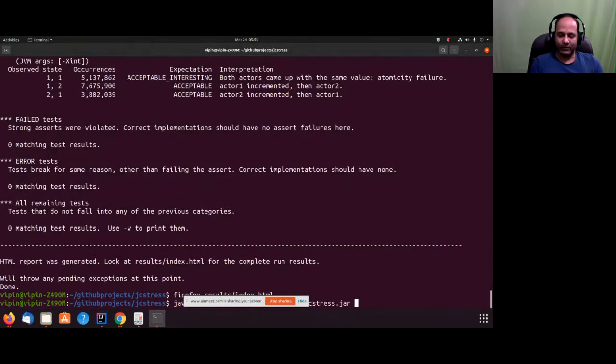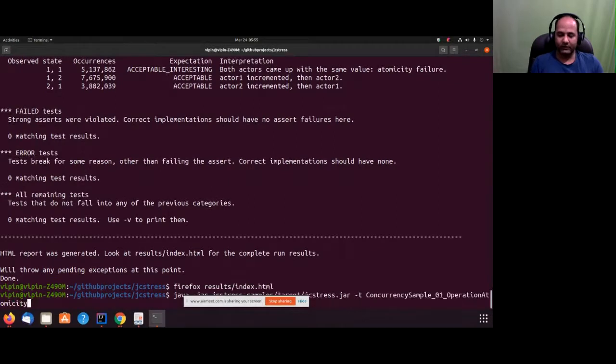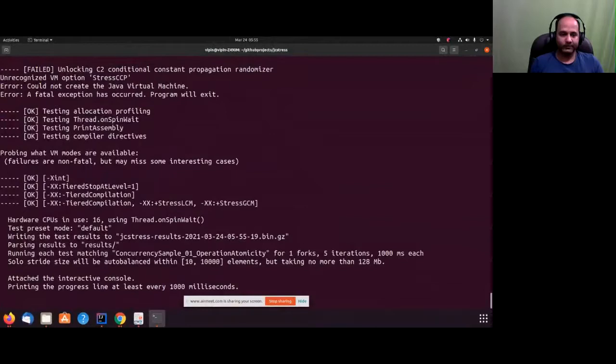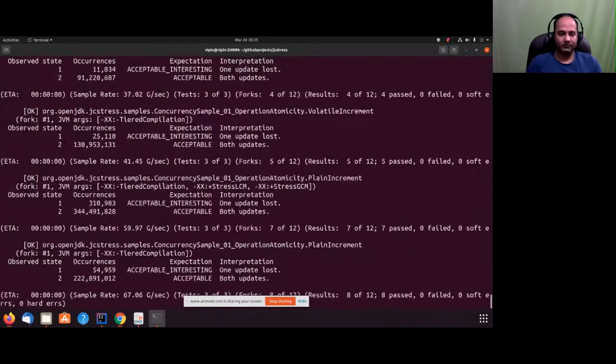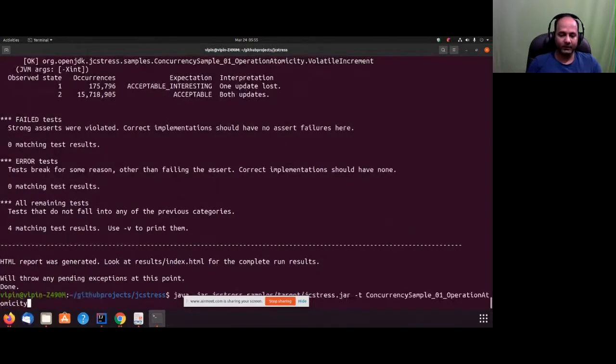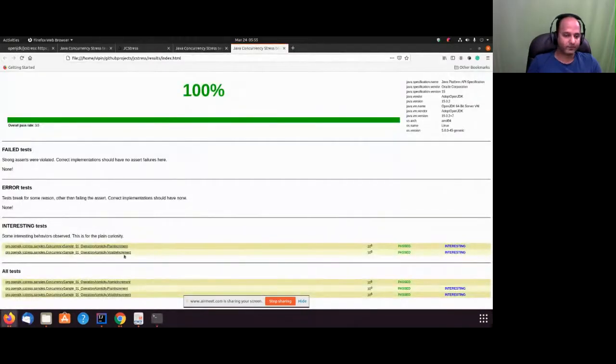I'll remove this -c option, and use -t with my test name. It will take a while. 8 out of 12 is passed. Okay, it's complete.